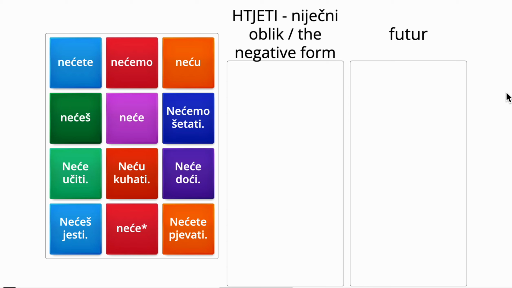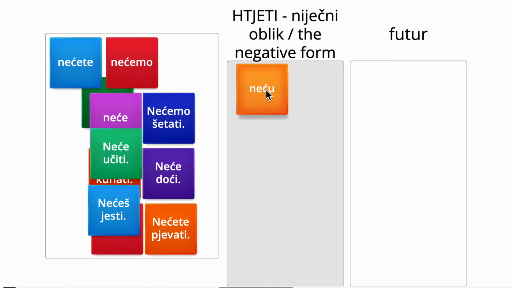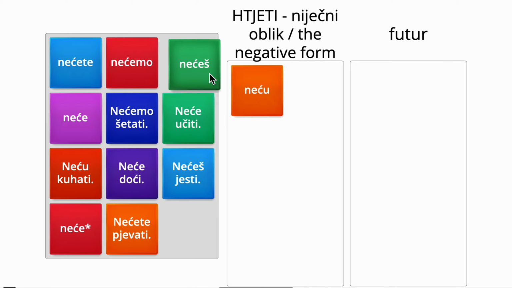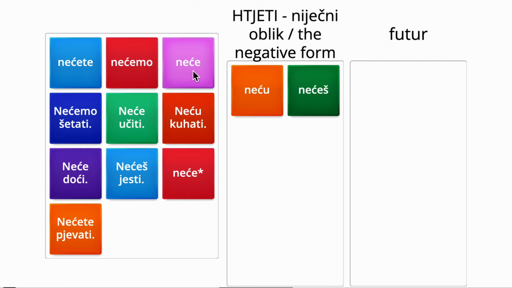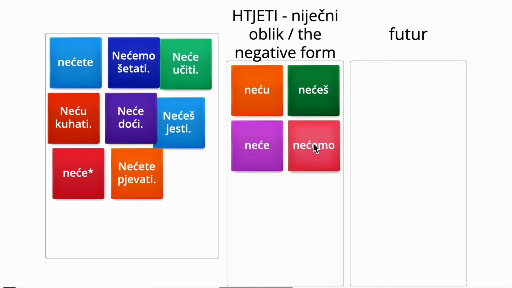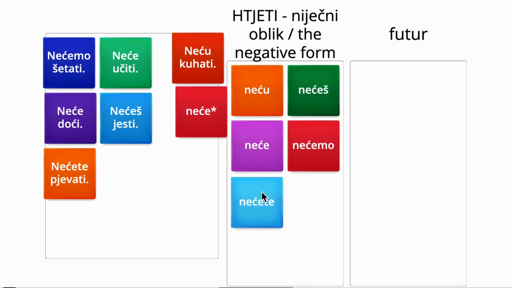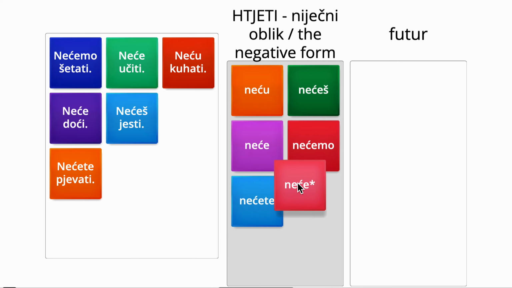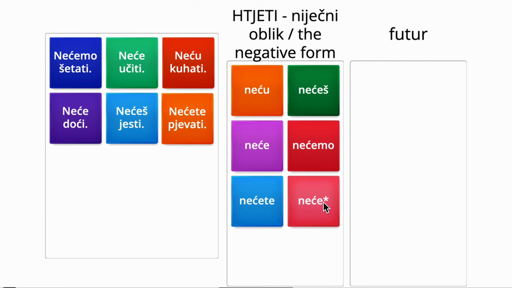There's a negative form, of course, of the verb htjeti. We make the negative form by adding an ne before the short form. So ću becomes neću, ćeš, nećeš, će, neće, and then plural, nećemo, nećete, and again neće, singular and plural for he, she, they, exactly the same.